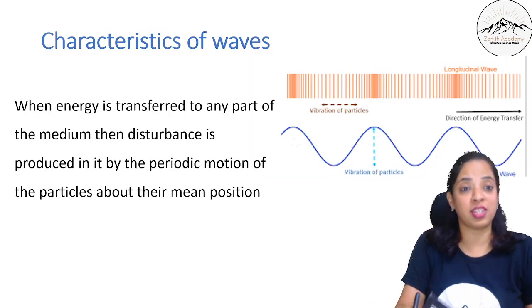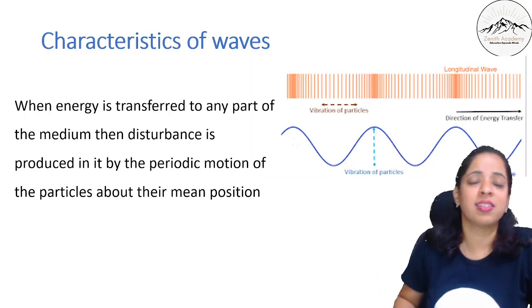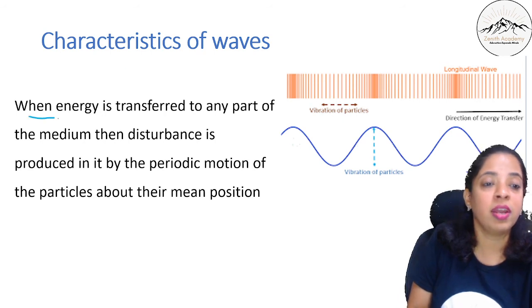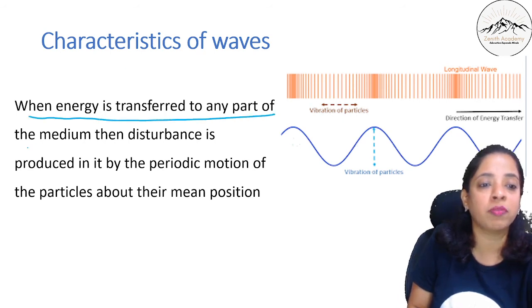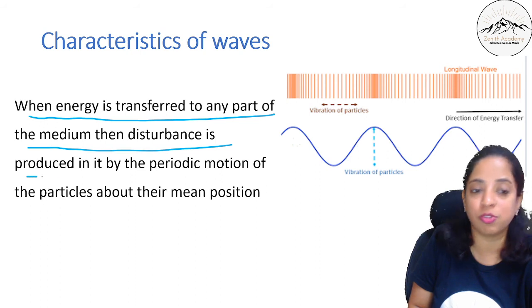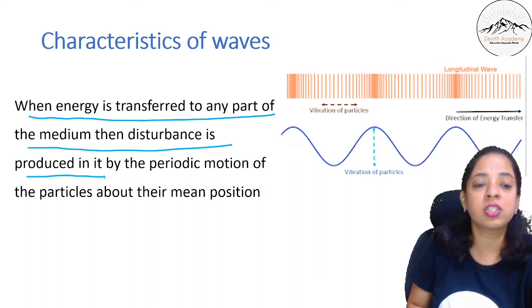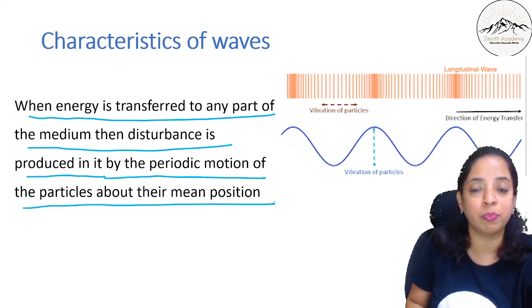Wave के क्या characters हैं? So, first point is, we have already done all this. When energy is transferred to any part of the medium, then disturbance is produced in it. Okay? How the disturbance is produced? By the periodic motion of the particles about their mean position.